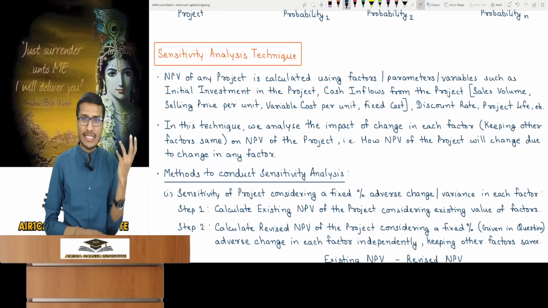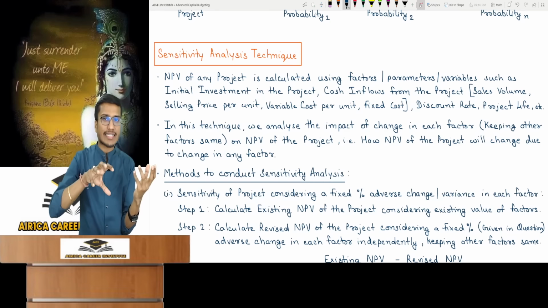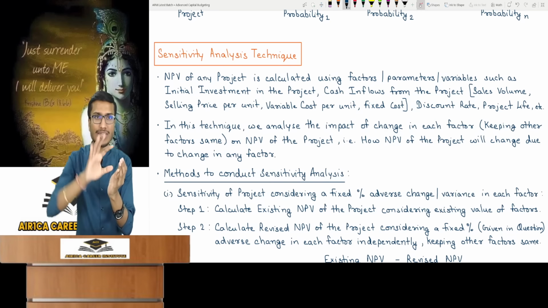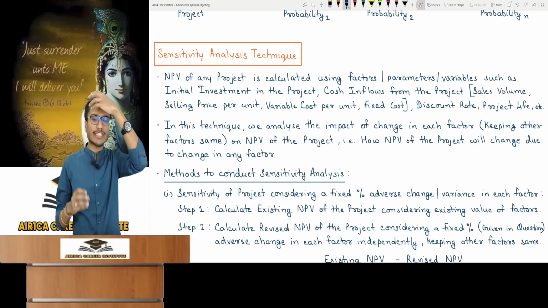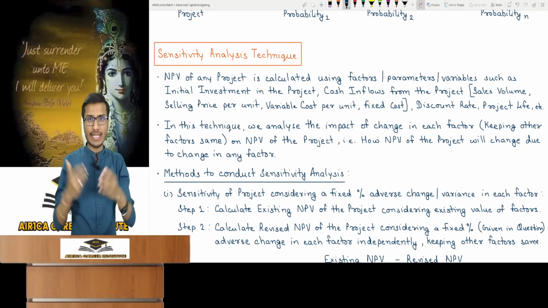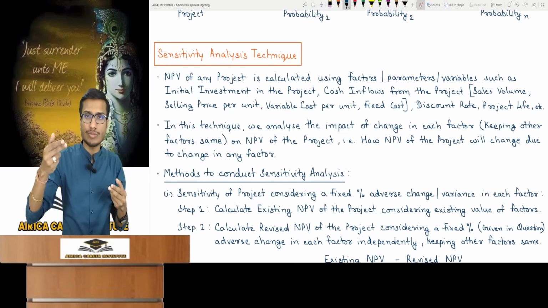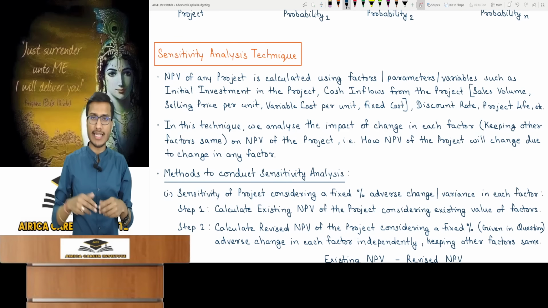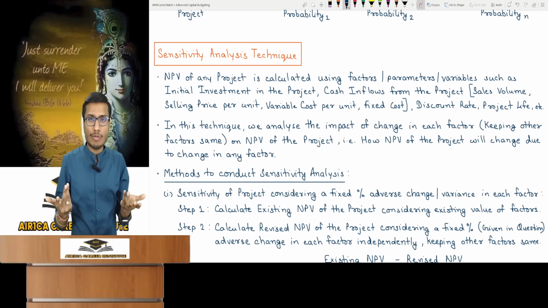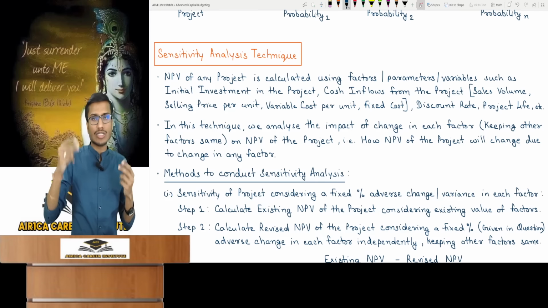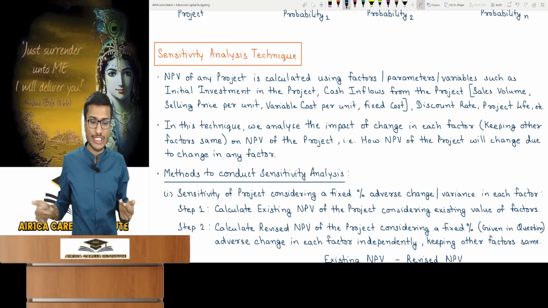So in this technique, we want to see this. When I say factor, you must have understood all the things I mentioned, like initial investment, cash inflows and the things inside them for calculating cash inflows. Cash inflow needs sales volume. If you estimated 1000 but the actual is 800, that can also happen. There can be a problem there. If there is a slight issue there, the entire cash inflow will change.